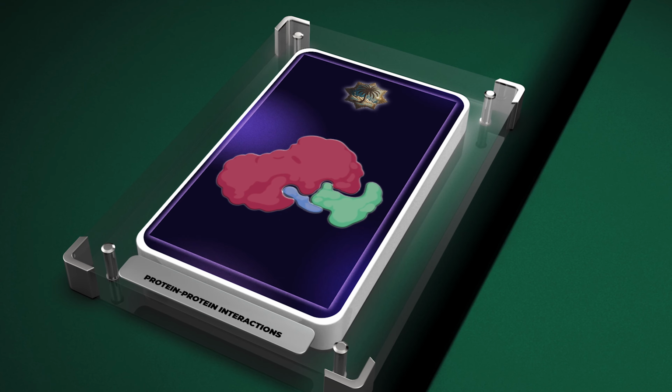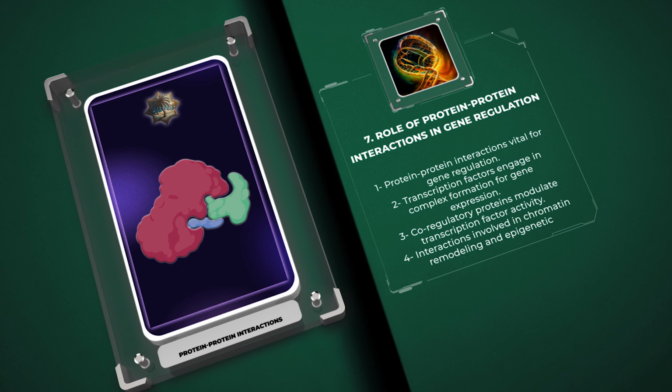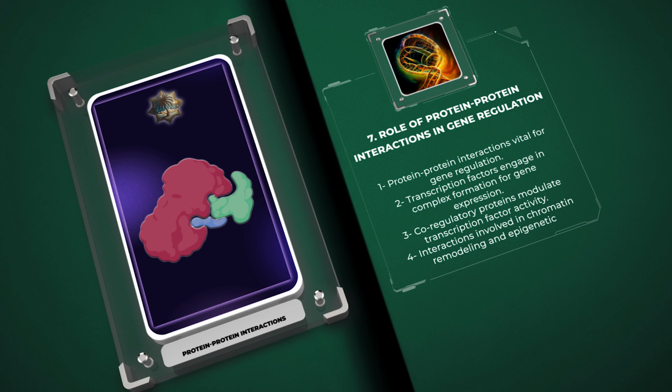Additionally, protein-protein interactions are involved in chromatin remodeling and epigenetic modifications. Proteins that participate in these processes interact with each other to regulate DNA accessibility and alter chromatin structure. Dysregulation of these interactions can lead to aberrant gene expression patterns and contribute to developmental disorders and cancer.